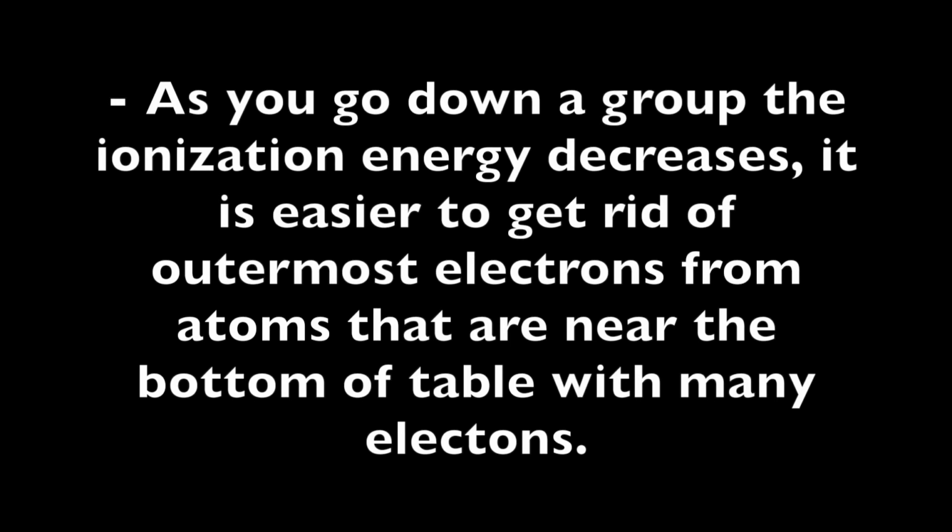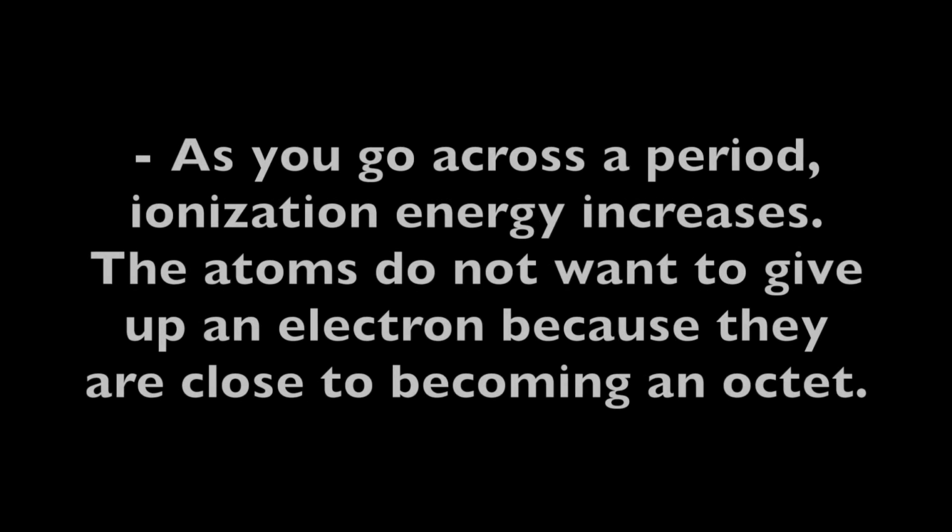It is easier to get rid of the outermost electrons from the atoms that are near the bottom of the table with many electrons. As you go across a period, ionization energy increases. The atoms do not want to give up an electron because they are close to becoming an octet.